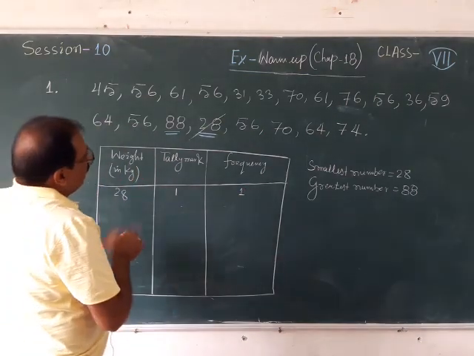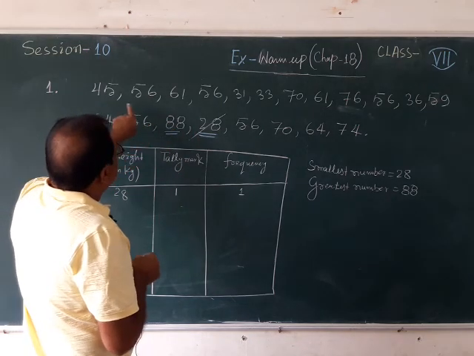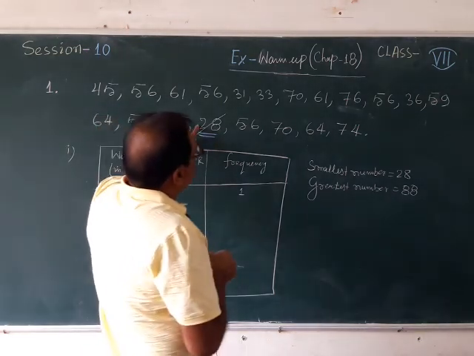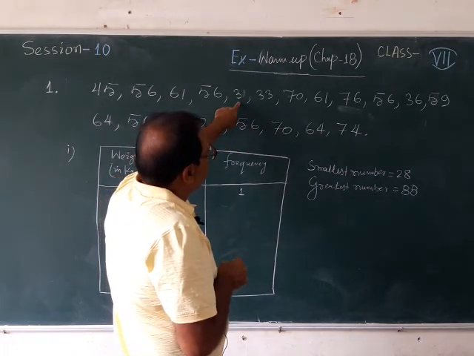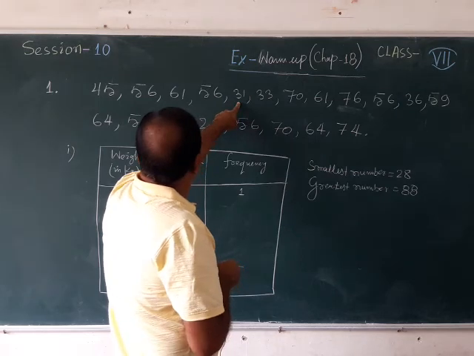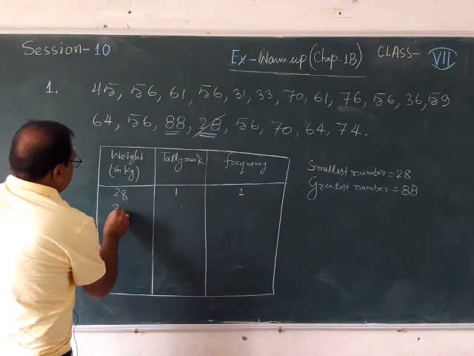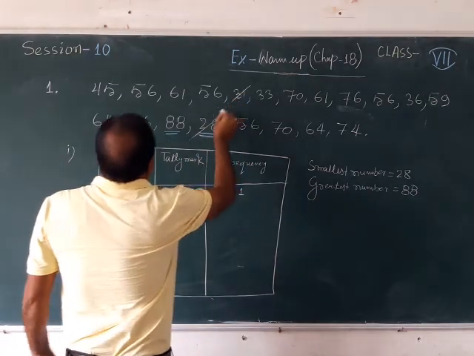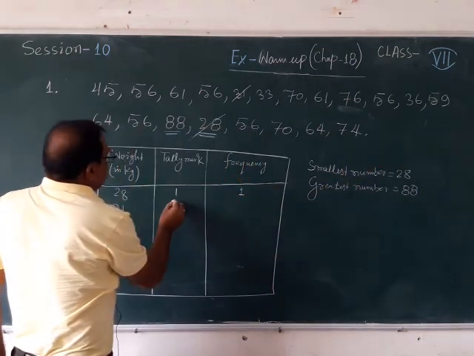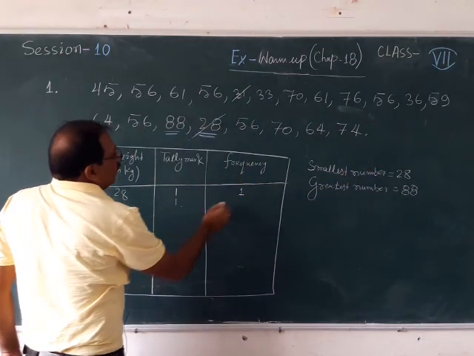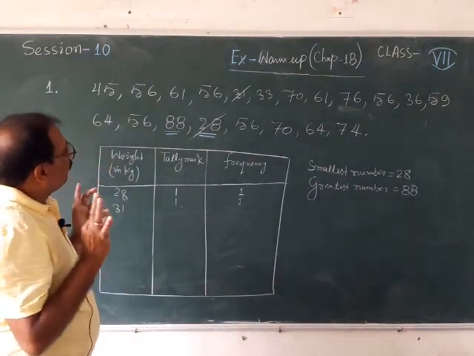Now after 28 the next number, what is the next number here? After 28 the smallest number which you are getting, I think it is 31. And how many 31 are you getting? You are getting only one 31. So you can write here 31 and here you can write 1. That means only one 31 you are getting.